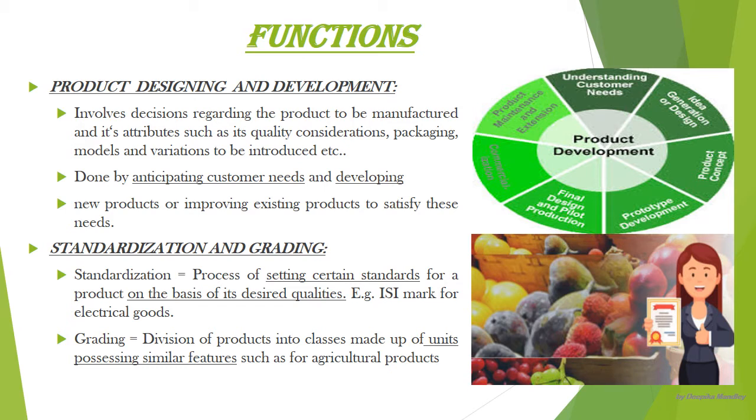Now you have seen that when we go to buy rice, I'm not talking about that packet India Gate or basmati rice, but when we go to that kirana shop and we buy rice, we have various varieties, like we have a rice for rupees 60, we have a rice for rupees 90, 100, 200 also. So how does this happen? Basically we have graded the product, or we have classified them into different groups on the basis of their features, on the basis of their quality. So it is mainly done in case of agriculture products, wheat, fruits, vegetables, tobacco, rice, etc.